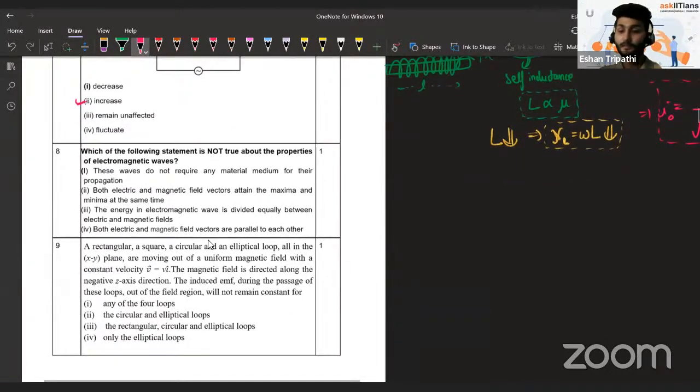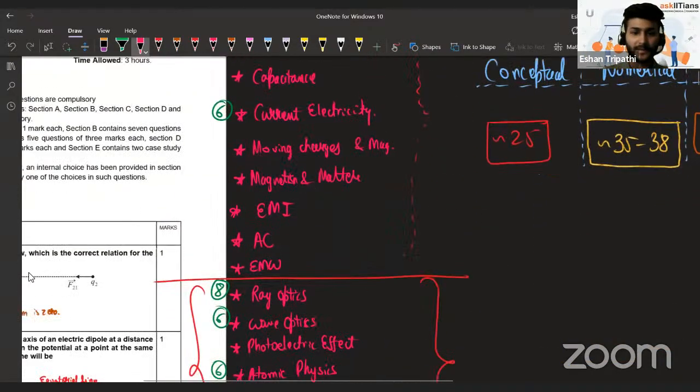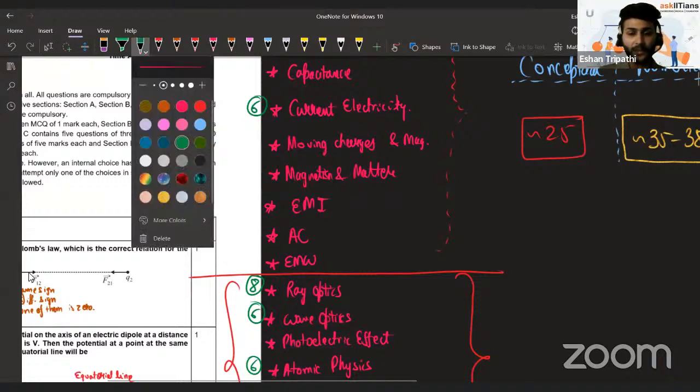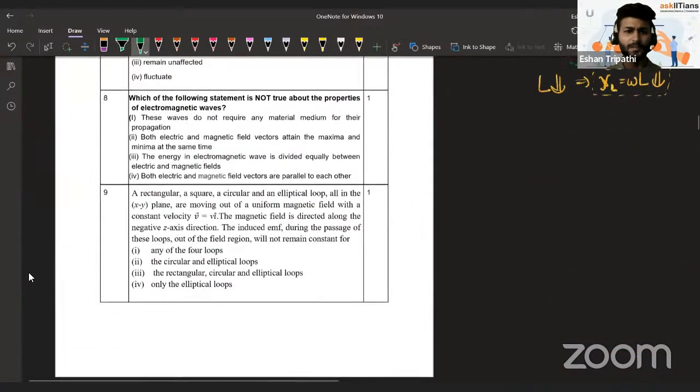Then you see the next question, on electromagnetic waves. Now, electromagnetic waves is not a very highly weighted chapter, but still let me mention that 3 marks of questions in total have been asked from it. Let me write it over here. From electromagnetic waves, 3 marks worth of questions have been asked. Let's see what kind of questions they are.